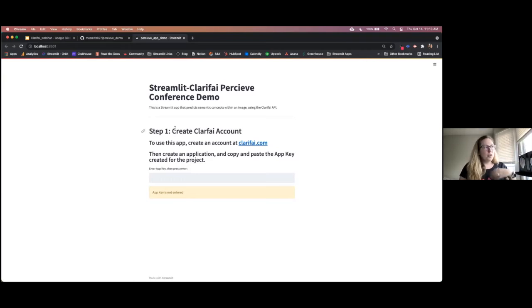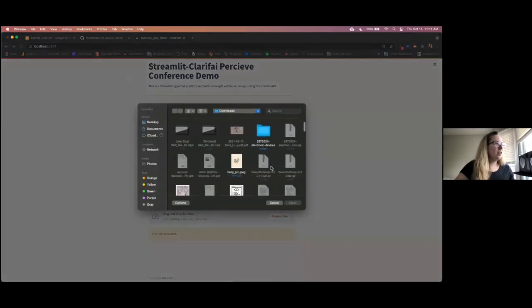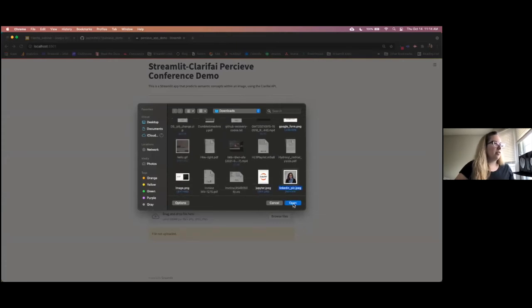This app was structured by Andrew at Clarifai. What it does is the first thing you need to do is actually enter an app key, because you have to have a Clarifai account. So Andrew has graciously given me an app key that I can use for our demo. We enter that into our text field, we hit enter, and then you see it brings up the next step. This is where I'm going to upload a picture, and then we're going to talk to Clarifai and do some predicting of the objects in that picture. So I'm going to browse my files here, and I'm just going to select, here we go, my LinkedIn profile picture to start.